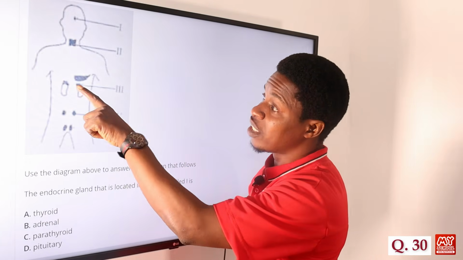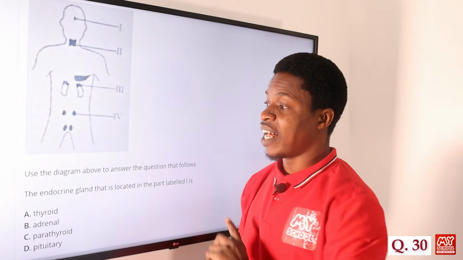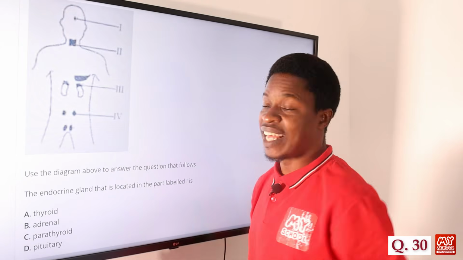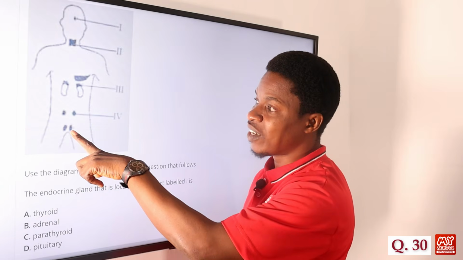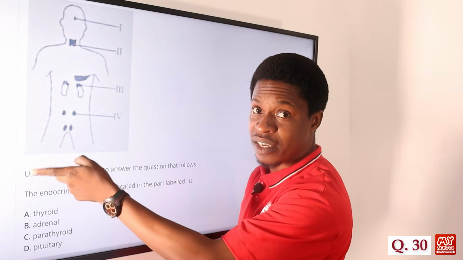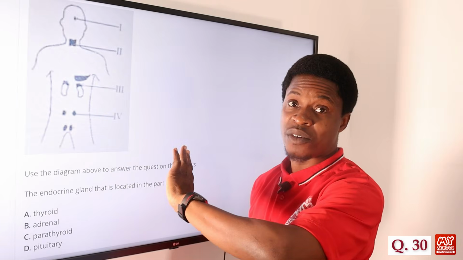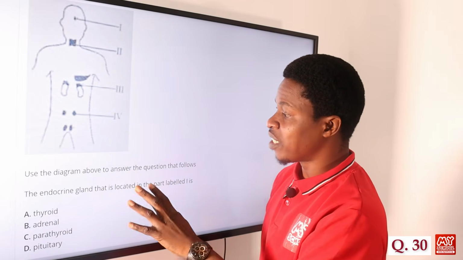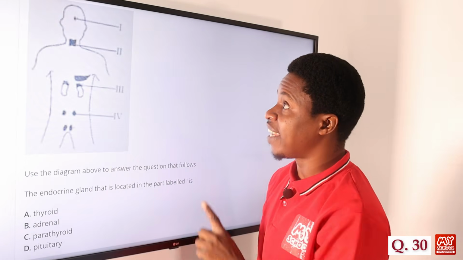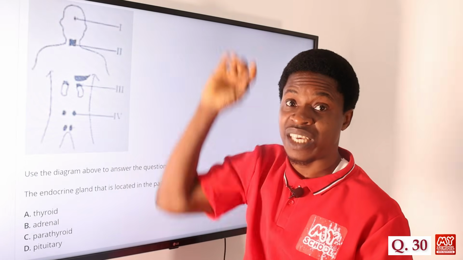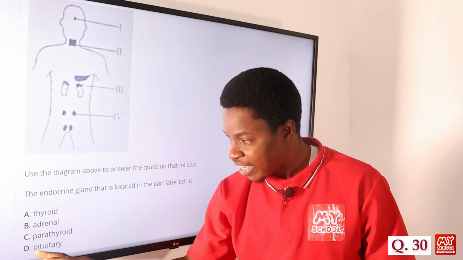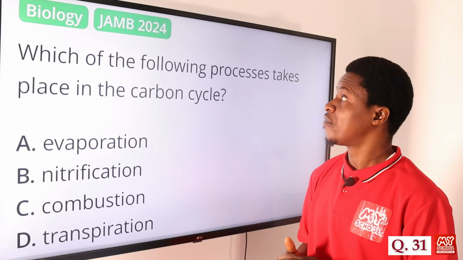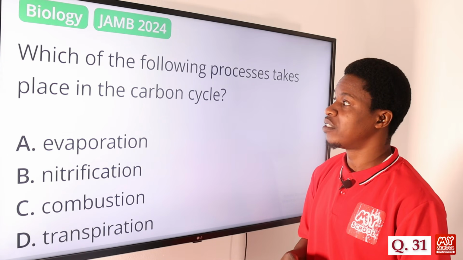Then here on the kidneys, we have the adrenal gland, and we have the pancreatic gland at the stomach region. Then we have maybe the testes for male and the ovaries for the female at that part of the body. So the question says the endocrine gland that is located in the part labeled I, which is here in the head region, is the pituitary gland. Option A says thyroid, adrenal, parathyroid. The correct answer is pituitary gland, which is option D. Question number 31. Which of the following processes takes place in the carbon cycle?